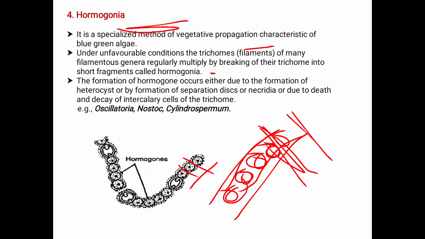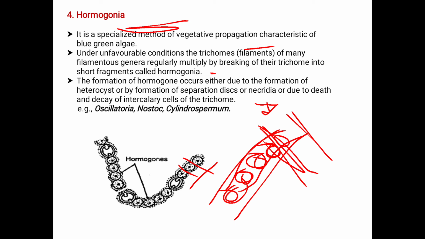Here the formation of Hormogonia occurs either due to the formation of heterocyst or by the formation of the separation disc or necridia. What are these necridia? These are the dead cells in cyanobacteria that interrupt the main filament to produce false branching or the Hormogonia. These are the dead cells. What provokes the formation of false branching in Hormogonia? Or else it is due to the death and decay of the intercalary cells of the trichome.